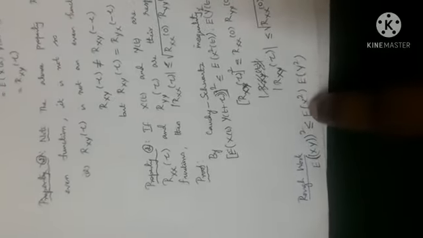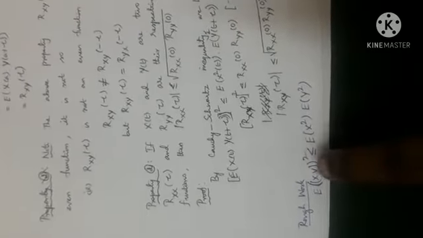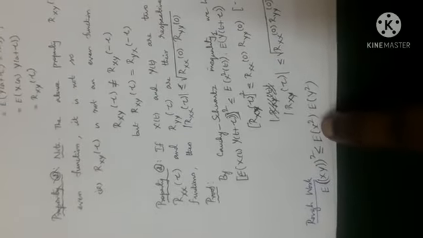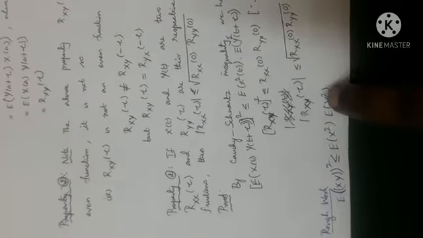This is the inequality: E of xy whole square is less than or equal to E of x square into E of y square.